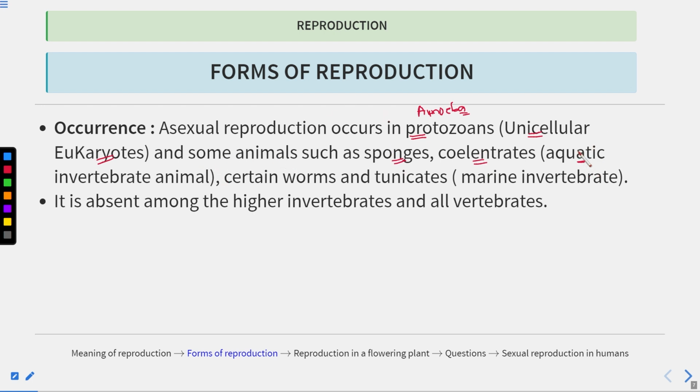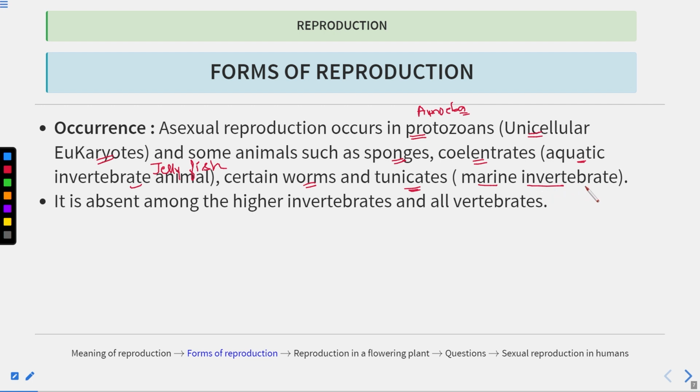They are aquatic invertebrate animals such as jellyfish. Now certain worms, and asexual reproduction also occurs in certain tunicates. What are tunicates? They are marine invertebrates, also known as sea squirts.